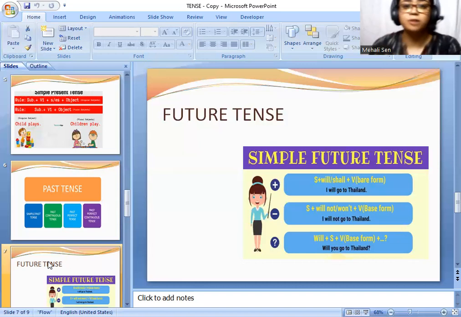So after a modal verb, we always take V1 as our verb. That's why in the future continuous tense, we put subject plus shall, will plus be. Be is the first form of the verb, because in the continuous tense we always take the continuing verb, that is V4. But after a modal verb, we always put V1. That is why we use the be verb after shall or will in the future continuous tense. I believe all of you understood well.